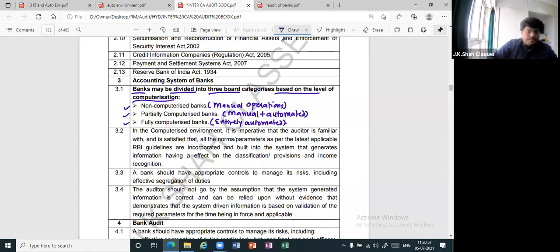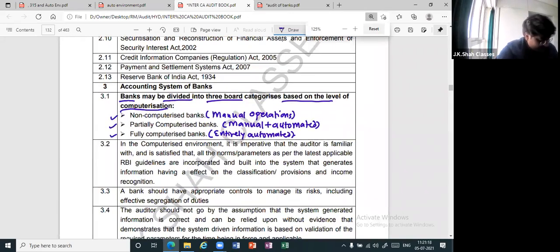Now use common sense. If it is a computerized environment, basically an IT environment, obviously there are risks also. So the auditor will have to check whether the ICS is proper or not. Because if the ICS is not proper, the risk of frauds and errors is high. So if the banks are computerized, the auditor will have to check the computer systems, whether they are adequately working or not. All cool?